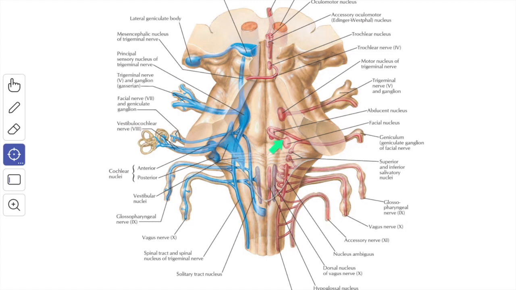So first is the motor nucleus. So this is the motor nucleus of the facial nerve. It is situated in the caudal part of the pons below and in front of the abductor nerve nucleus. The motor nucleus represents the special visceral efferent column or branchial efferent column. So it represents the following nuclear subgroups. It has a lateral group, intermediate group and medial group.